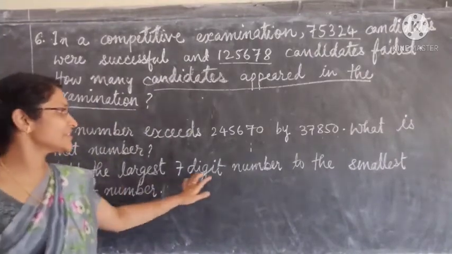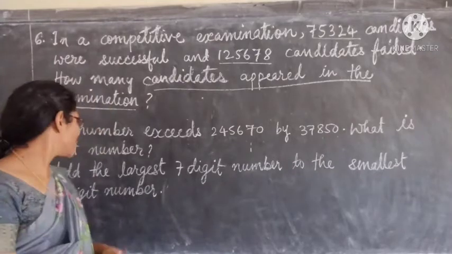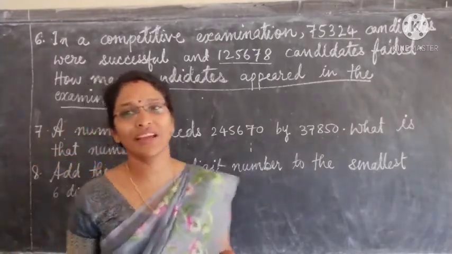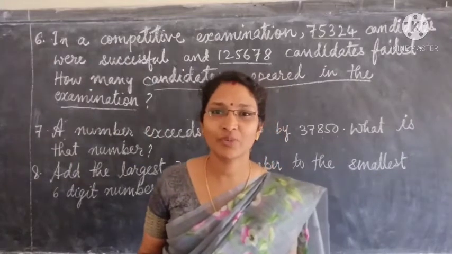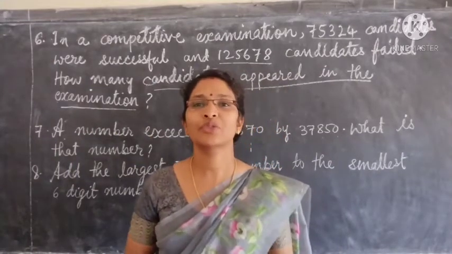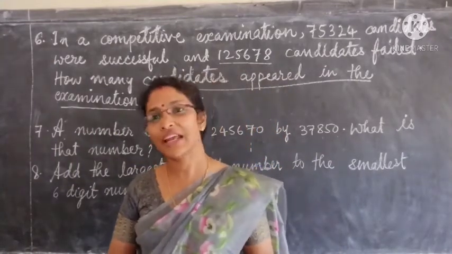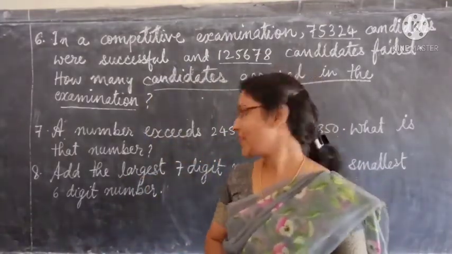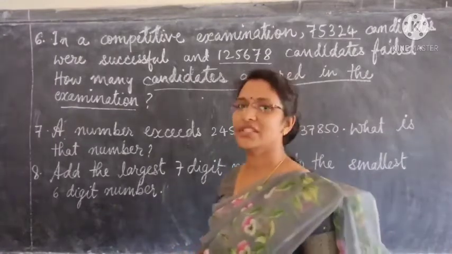Now the last question. Add the largest 7-digit number to the smallest 6-digit number. The question is very clear. Very clearly it is said what is to be done. What is to be done? We have to add. What are the things to be added? Largest 7-digit number to be added with the smallest 6-digit number.